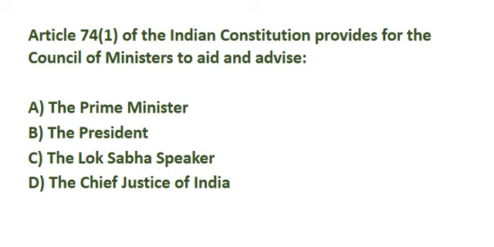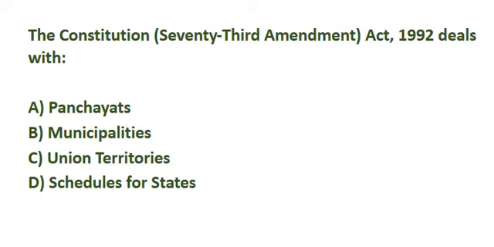Article 74(1) of the Indian Constitution provides for the Council of Ministers to aid and advise. Correct answer is option B, the President. The Constitution 73rd Amendment Act 1992 deals with. Correct answer is option A, panchayats.